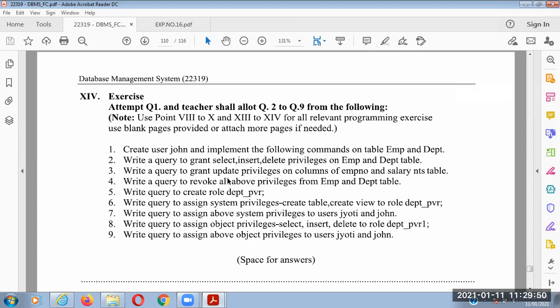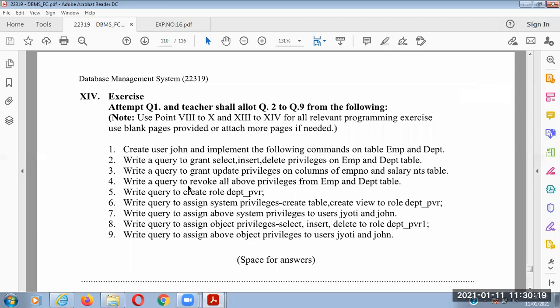If you want to grant update permission on specific columns in the EMP table, that is EMPNO and salary, then a very simple command: grant update in brackets EMPNO, comma, salary on EMP to John. Okay, so it is the third answer.